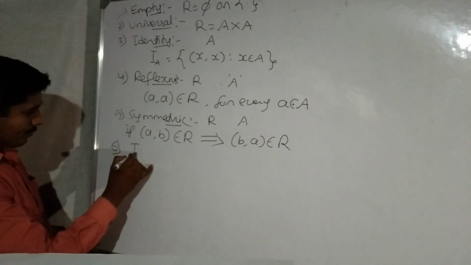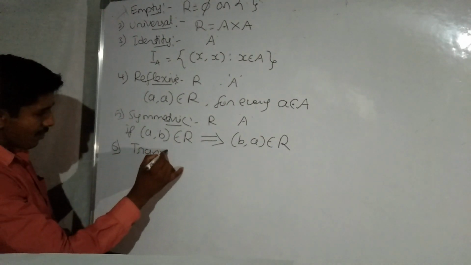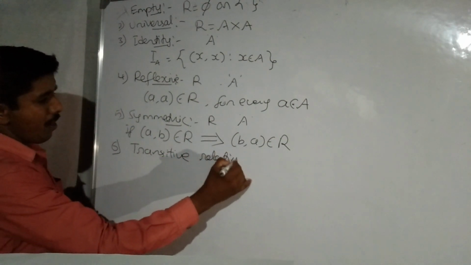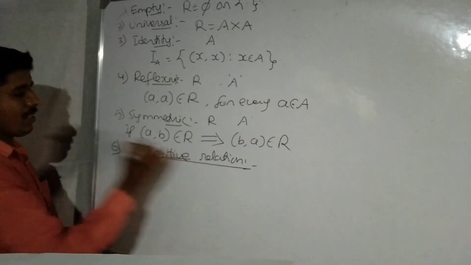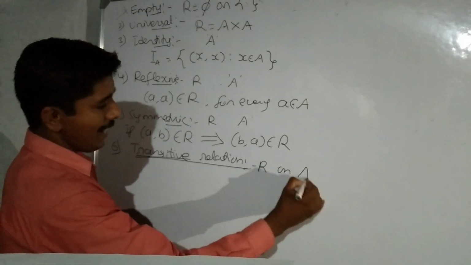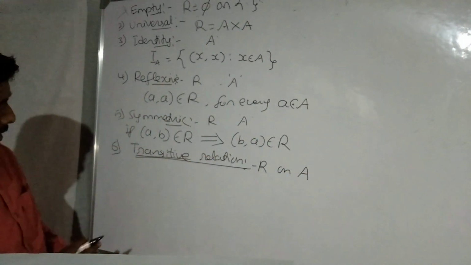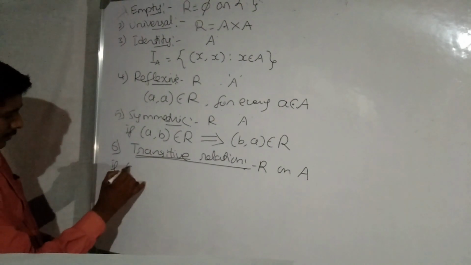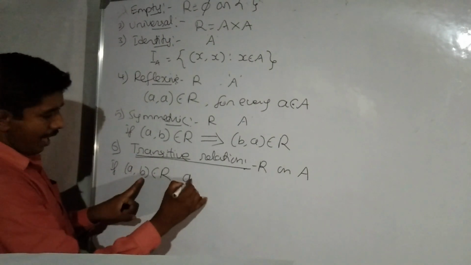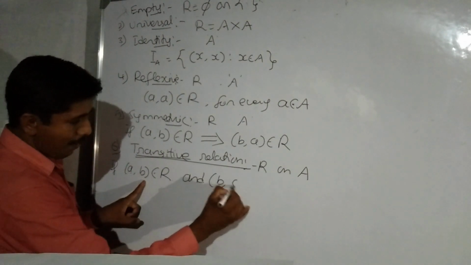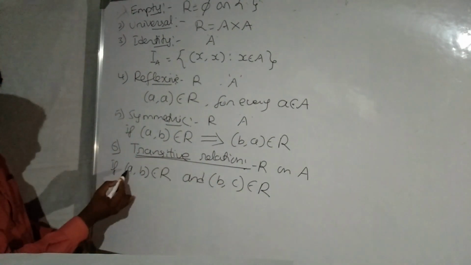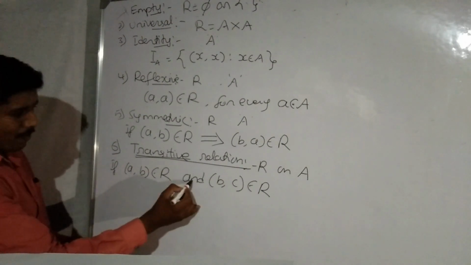Sixth one, transitive relation. Very important one. I am defining R is a relation on non-empty set A, if A comma B belongs to the relation means A is related to B, and B comma C belongs to the relation means B related to C. Here A related to B and B related to C.